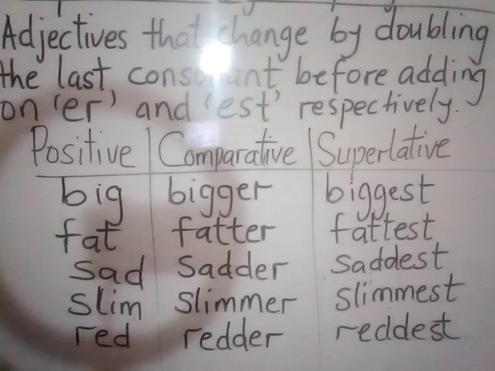Now there are different groups, different categories of this comparison of adjectives. So in our next lesson, we are going to consider the other groups in these degrees of adjectives and the rules that guide their change from the positive to the comparative and superlative forms.